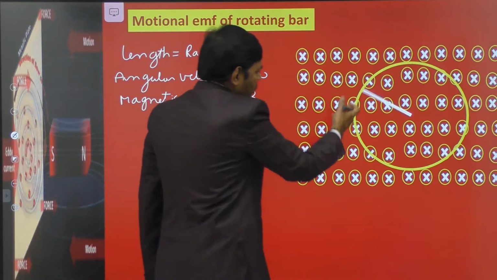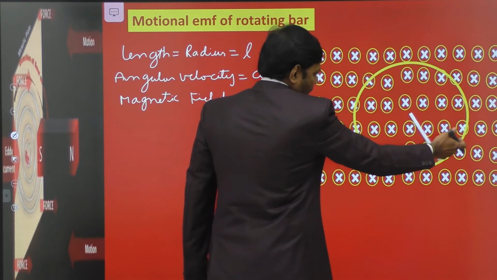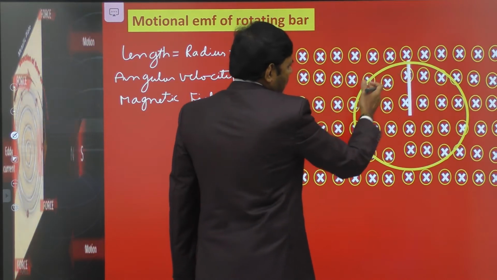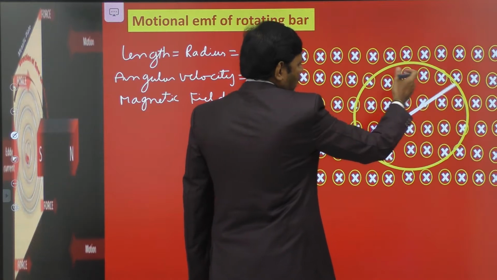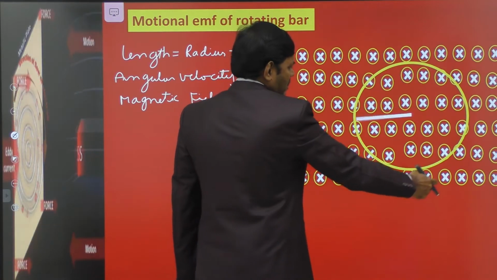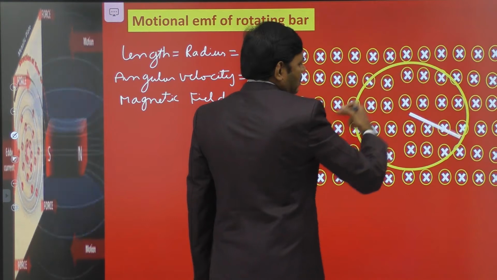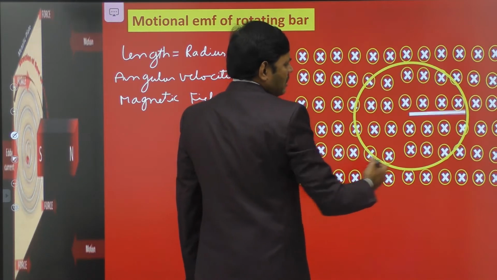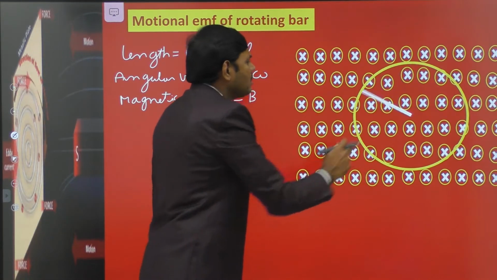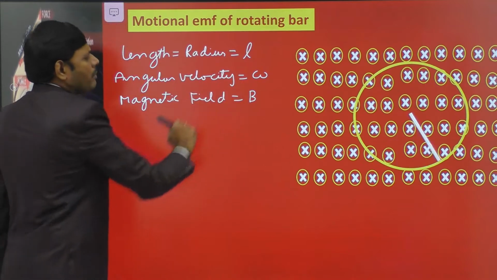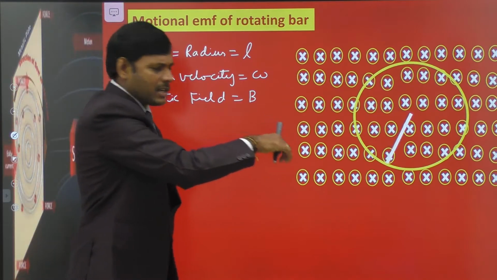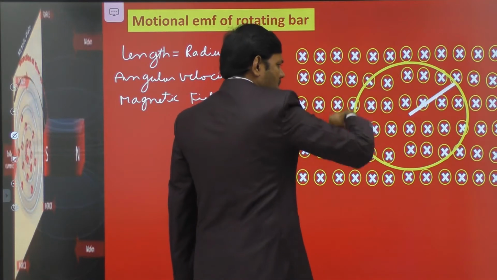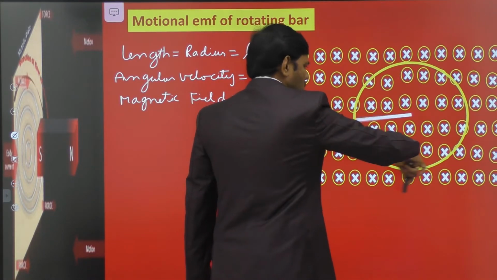As shown in this animation, the rod is rotating with uniform angular velocity omega in the anti-clockwise direction.